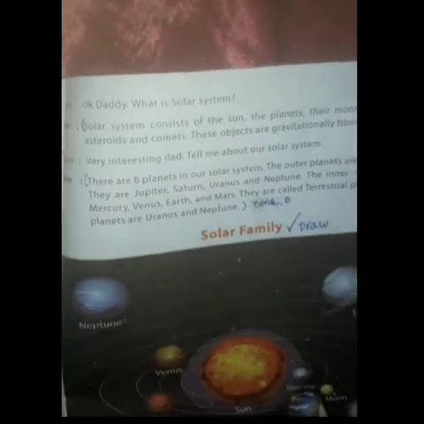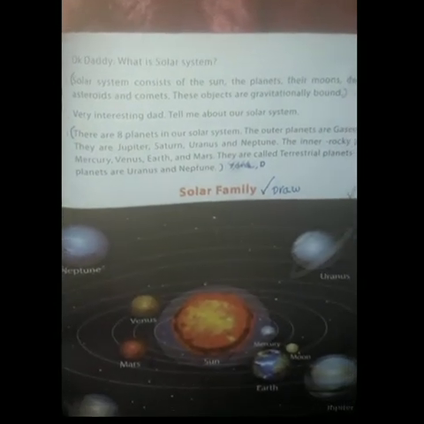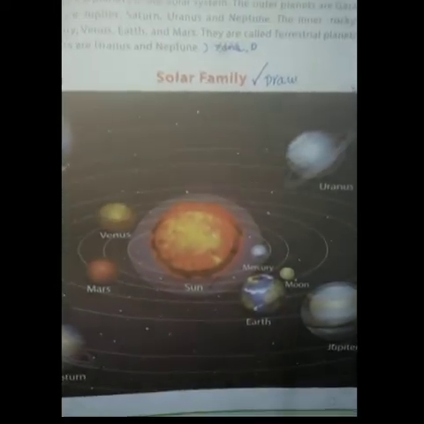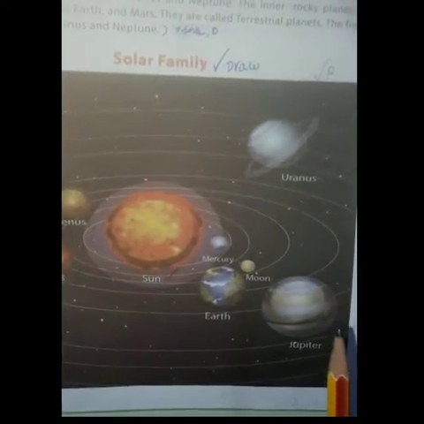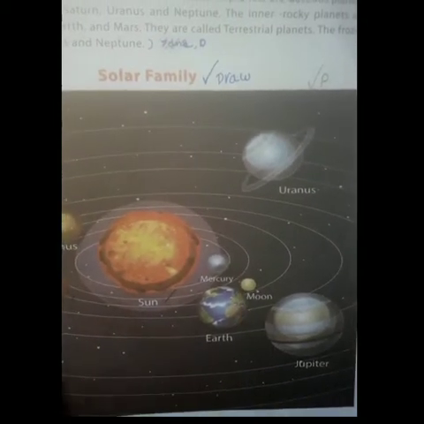Next we'll see what the solar system is. You can see the picture here, the solar family. The solar system consists of the Sun, the planets, their moons, and the dwarf planets, asteroids and comets. These objects are gravitationally bound. There are 8 planets in our solar system.